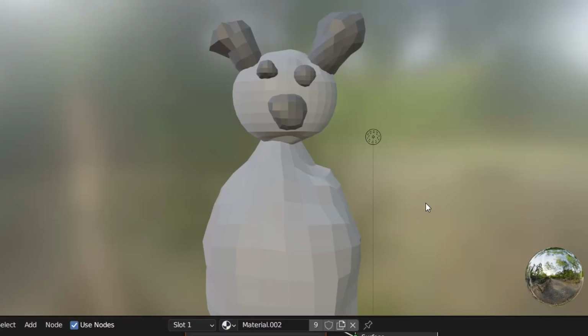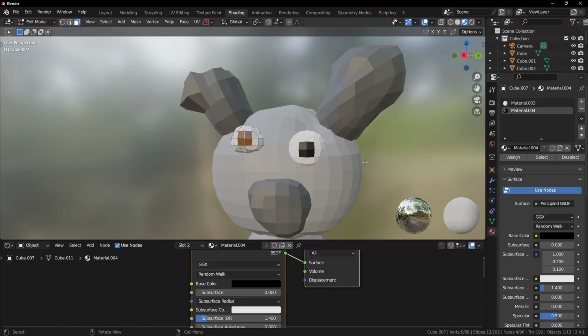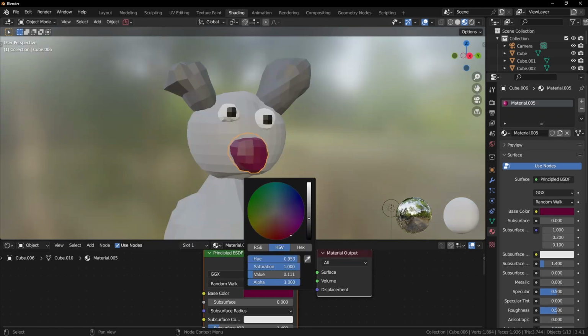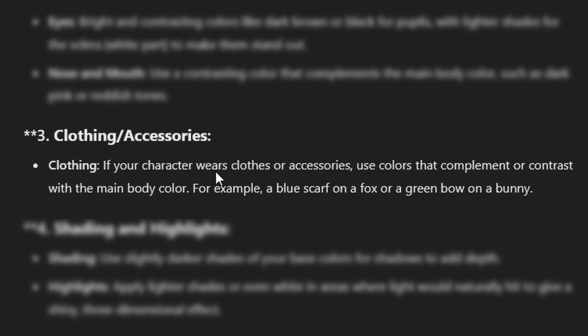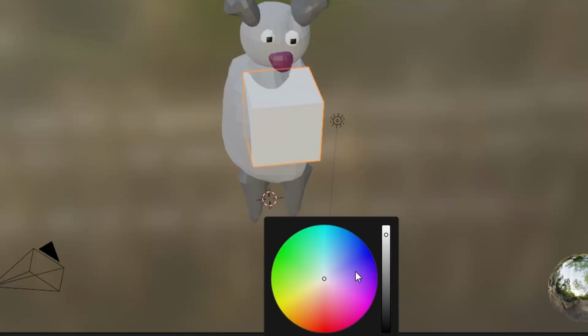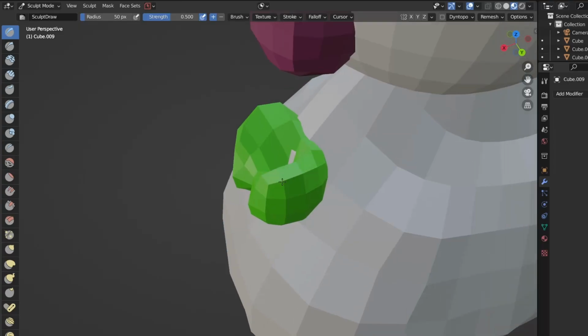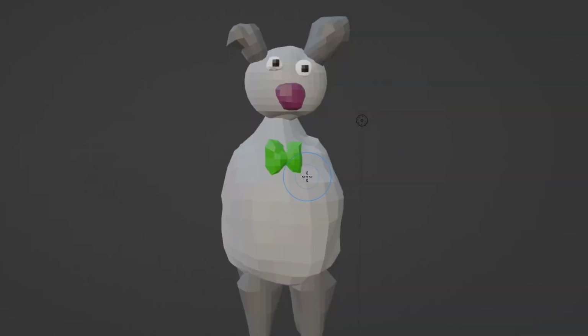I immediately got ahead of myself by also making the mouth and eyes gray for some reason before I read the line literally right below that. I changed the eyes to be normal and the mouth/nose thing to be dark pink. ChatGPT wanted to give the character clothes but exclusively a green bow, so I brought another one of my trusty cubes into sculpting mode and made a very dapper bow tie.